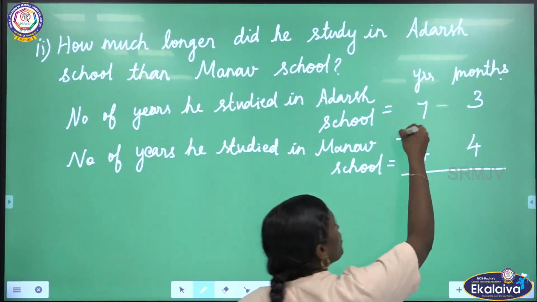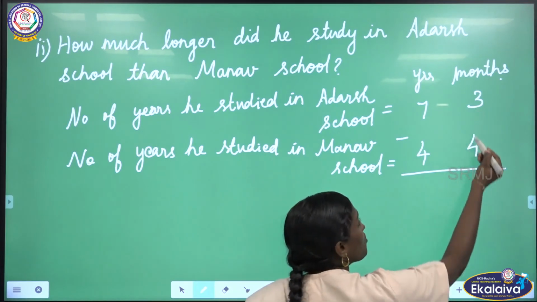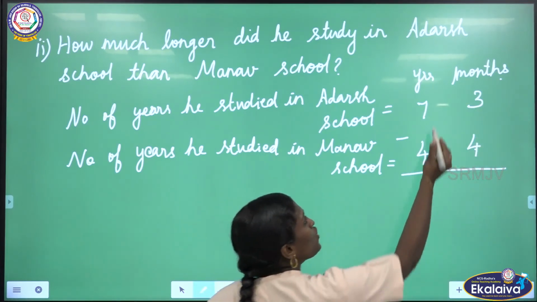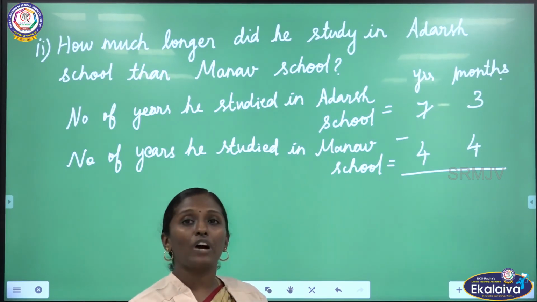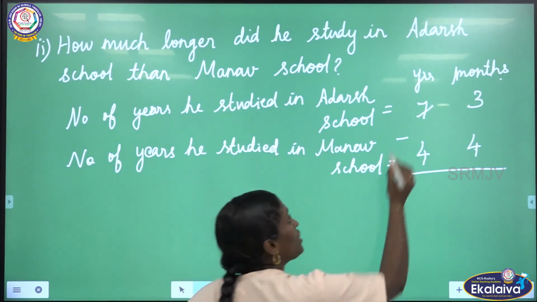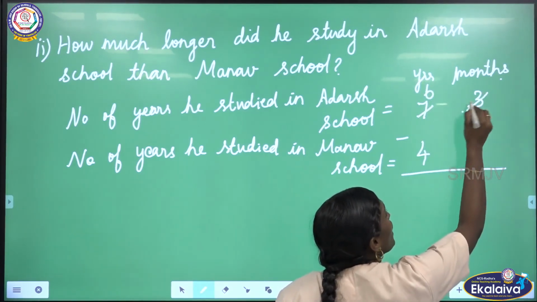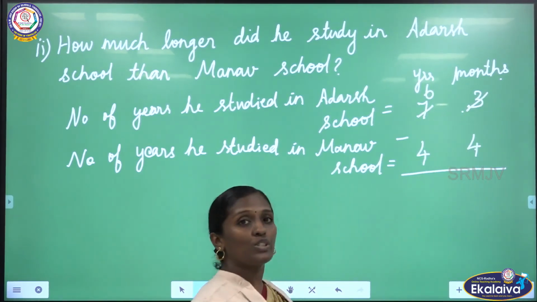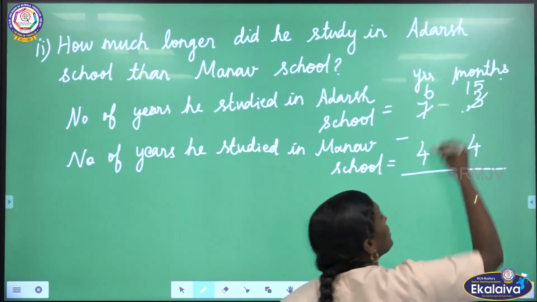Now we have to subtract. We have to find the difference. For that we have to subtract 3 minus 4. We can't subtract. So we have to borrow from 7. We are borrowing 1 year. 1 year is equal to 12 months. So here 7 years will become 6 years. We are adding 12 months to 3 months. So 12 plus 3, totally we will get 15 months. Okay.